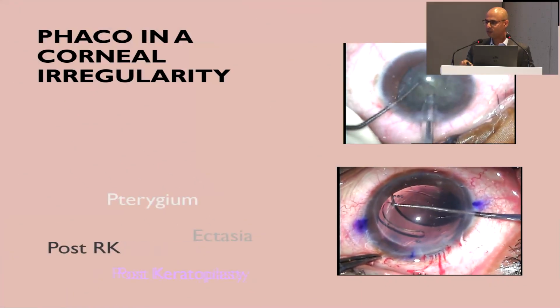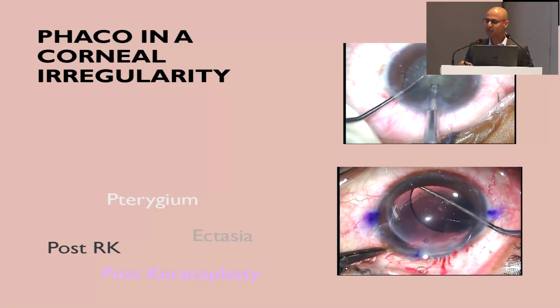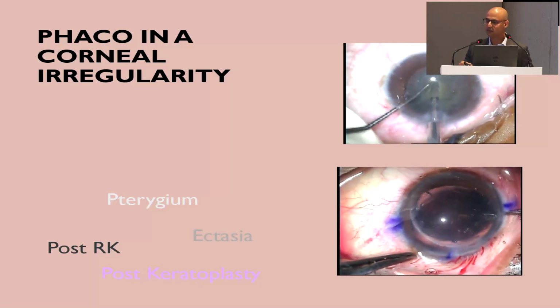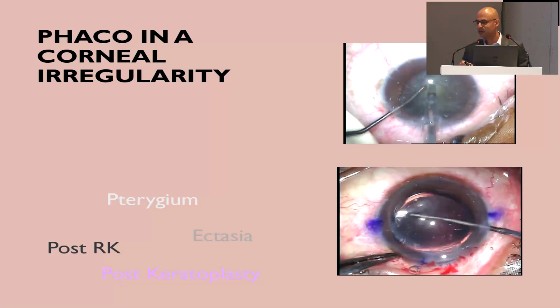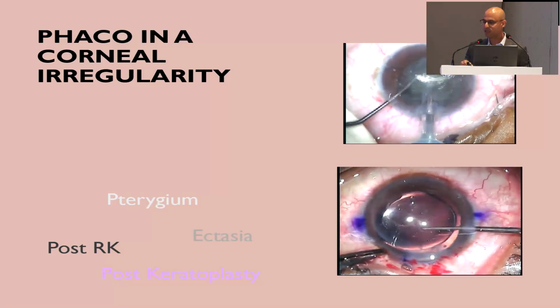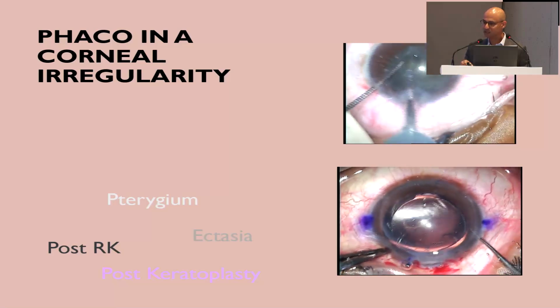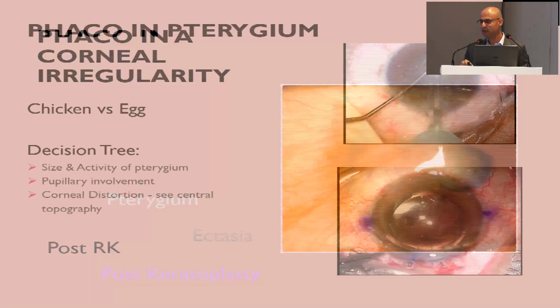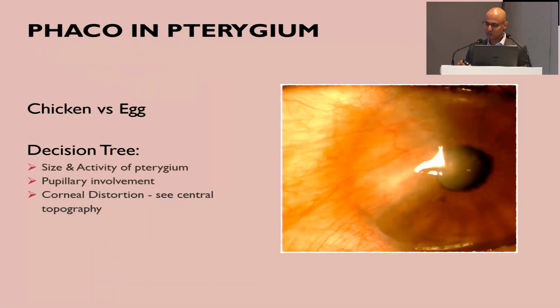In irregular corneas, the three common situations are pterygium, post-RK, ectasia and keratoplasty. I will avoid the post-RK and ectasia because they are going to be covered later. Pterygium is something we see very commonly, and of course post-keratoplasty I will cover. So, when you think about a pterygium, it is a chicken versus egg situation. Should you address the pterygium first, or should you go ahead and do the cataract first and then see if you need to do something about the pterygium, or both together?